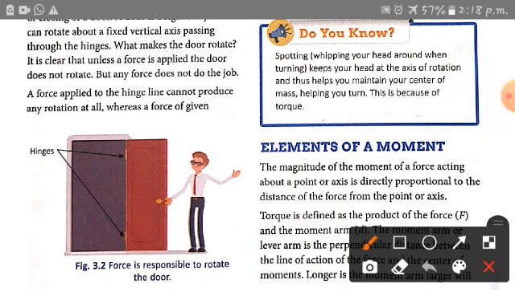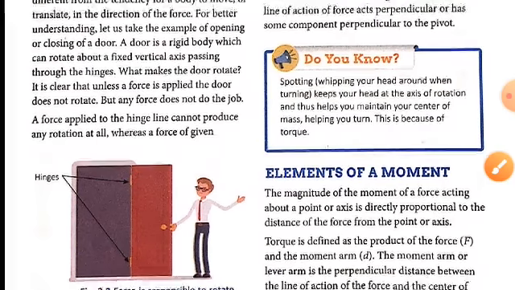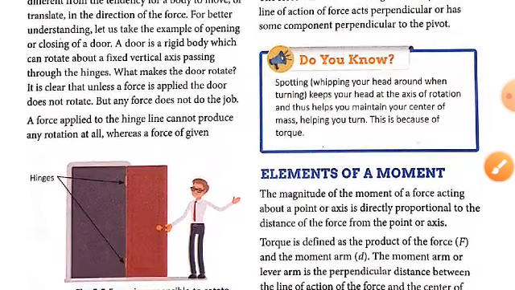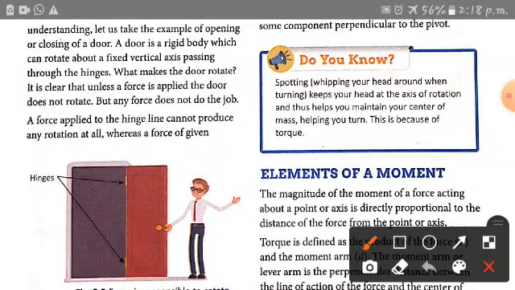Look at the picture. There are two hinges on the door by which we can rotate the door. So, when force is applied on a door, the door opens and closes because of the hinges. A door is a rigid body which can rotate about a fixed vertical axis passing through the hinges.